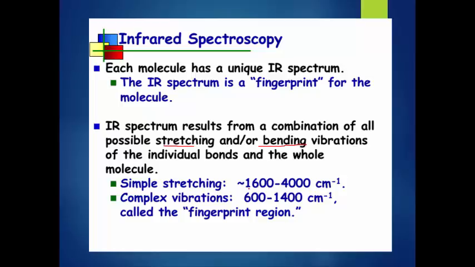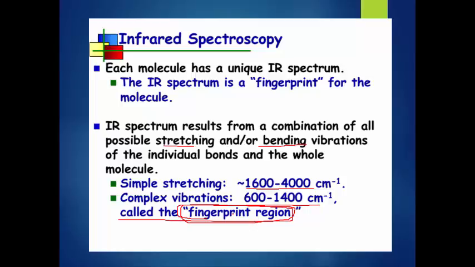Stretching occurs between mainly 1600 to 4000 wave number, and the complex vibration, the bending vibration, occurs in the 600 to 1400 wave number. This is called the fingerprint region. Always remember the range for the fingerprint region.